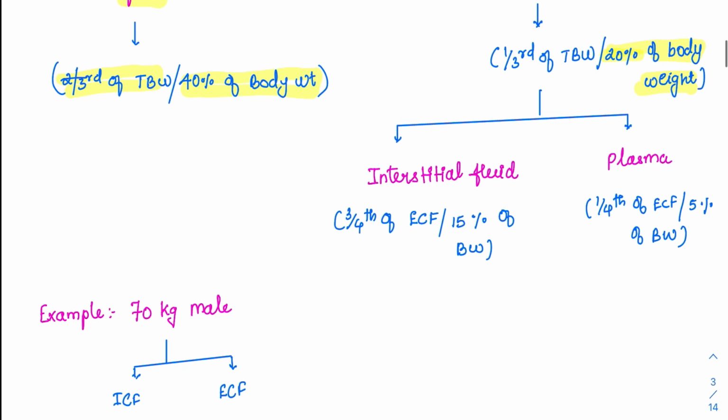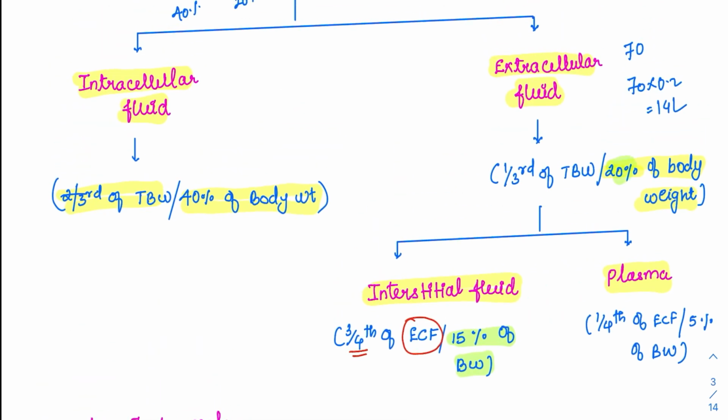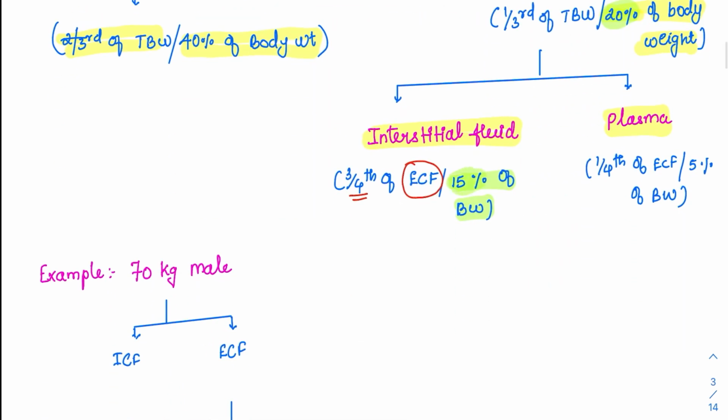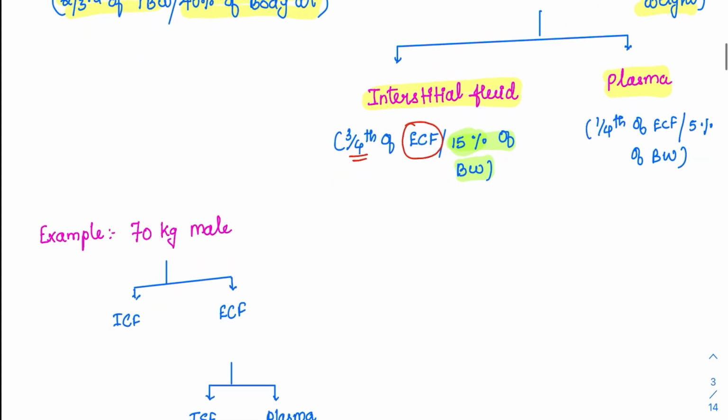Then the extracellular fluid is further divided into interstitial fluid and plasma. Interstitial fluid takes most of the part: 3/4 of the ECF is taken by the interstitial fluid, which is around 15% of body weight. Here we have seen that the total ECF is 20%, and 3/4 of 20% is 15% of body weight. Then plasma is around 1/4 of the ECF, or 5% of the body weight, because the total ECF is 15 plus 5, which is 20%.